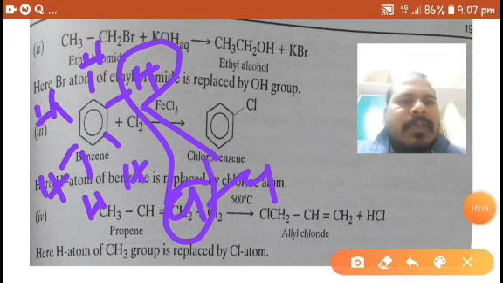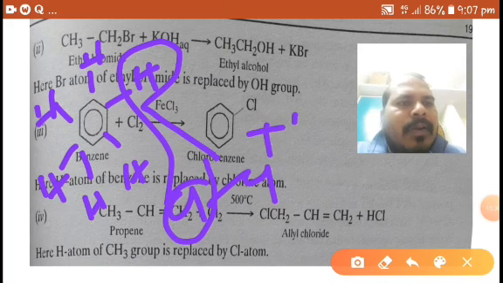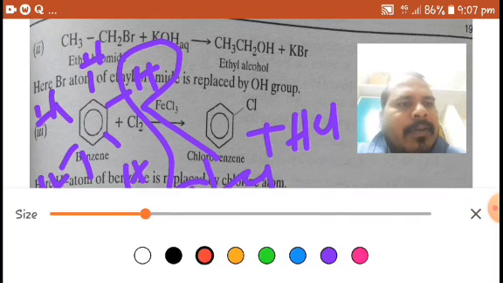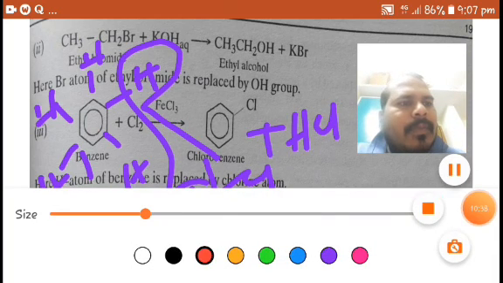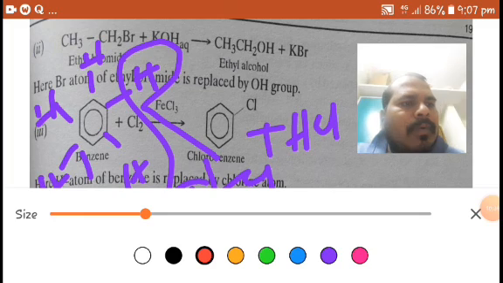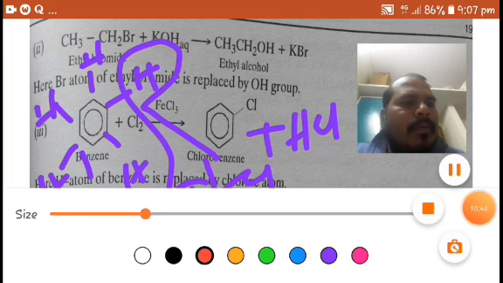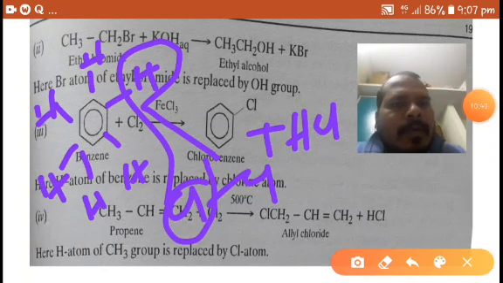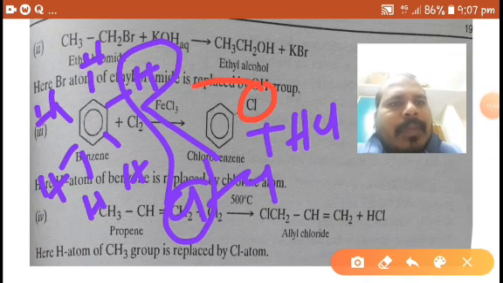This chlorine atom replaces the hydrogen.